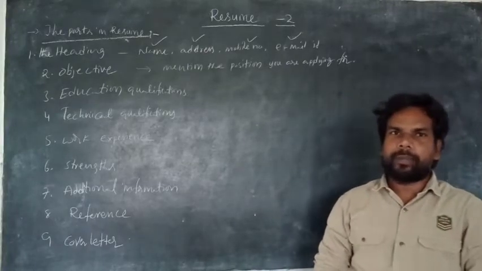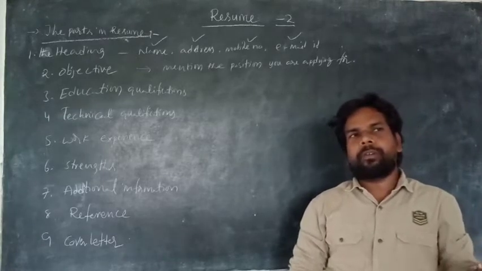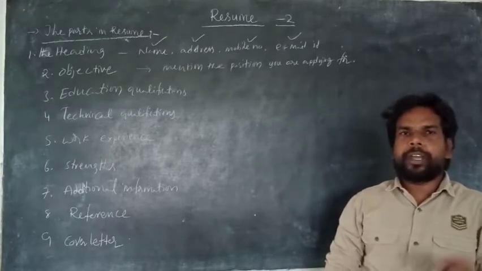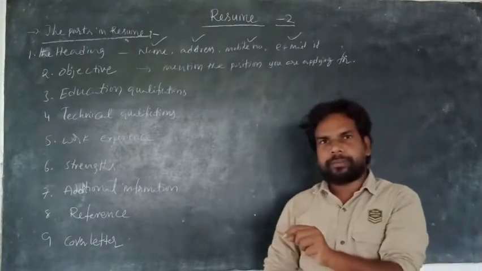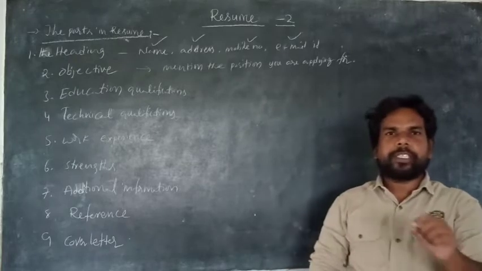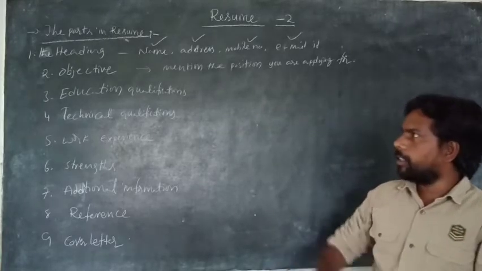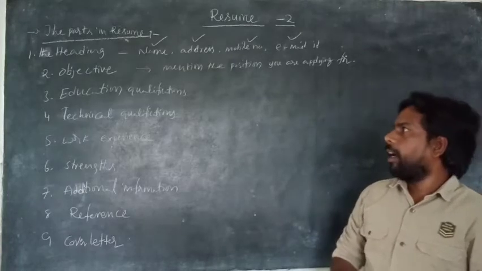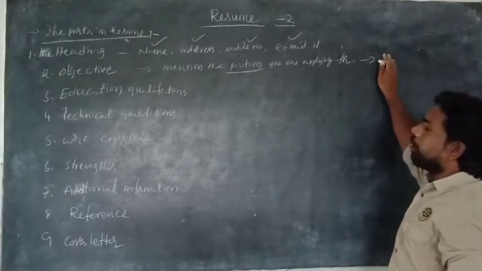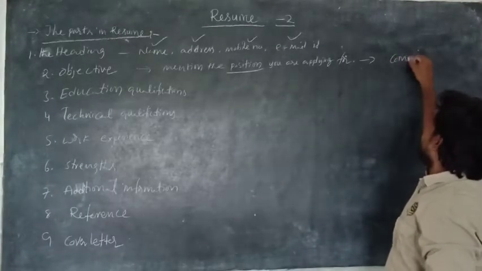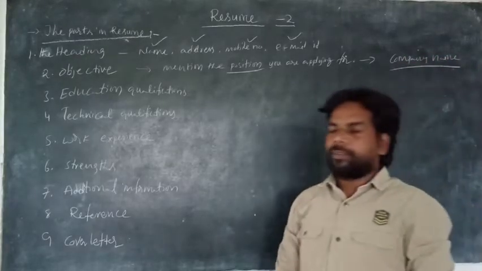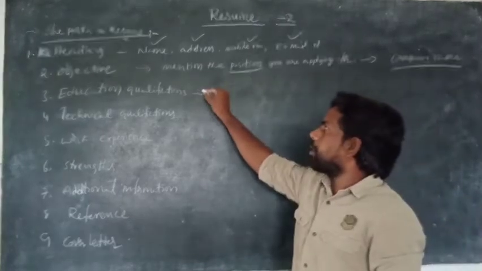That is the objective. For example, if you are going to apply for a job of an assistant engineer, write a position as an assistant engineer in XYZ company in Mumbai. XYZ is a company name. Is it clear? This is the objective. Here in place of objective, you have to mention the position and where you are going to work, the company name or organization name. That's it.